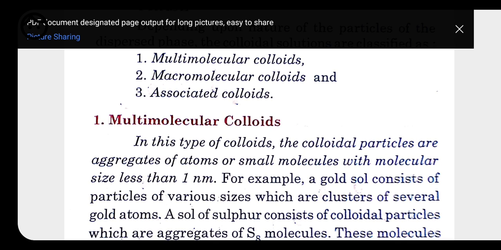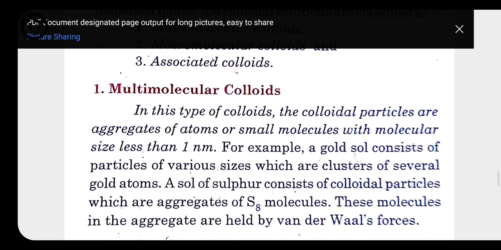Here we can take the example of a gold sol, or also sulfur sol. Many different S8 molecules combine with one another with a very weak force of attraction, called van der Waals forces. So this is how multimolecular colloids are formed, by the aggregation of small particles.